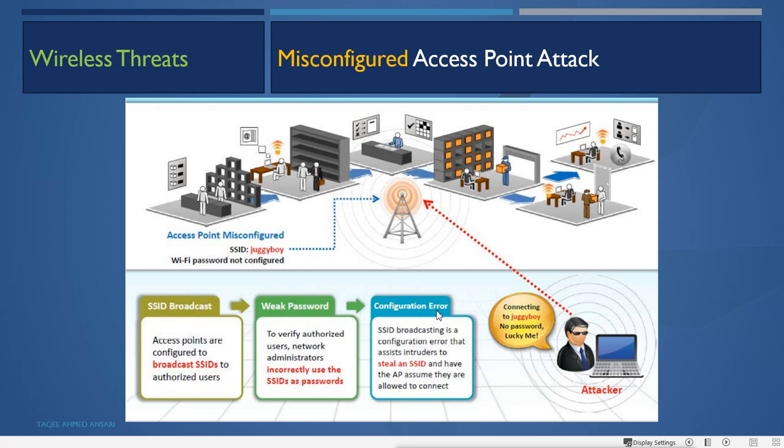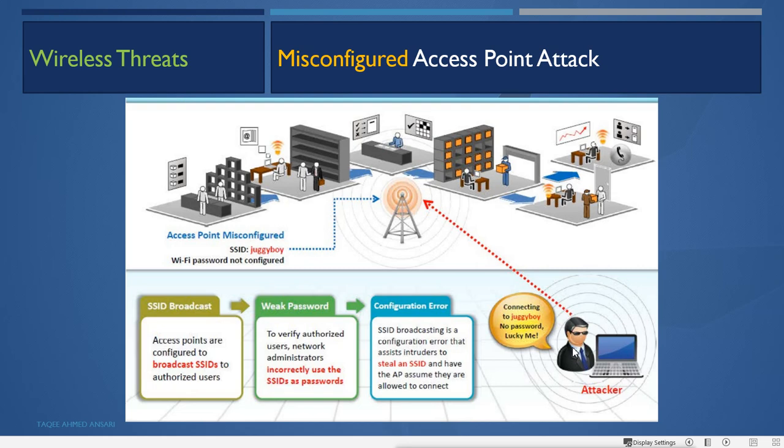SSID broadcast is a configuration error that assists an intruder to steal an SSID and have the AP assume that they are allowed to connect. So if the SSID is revealed outside of the premises and showing to the attacker, the attacker can create a rogue access point and lure the user to connect to this fake SSID.